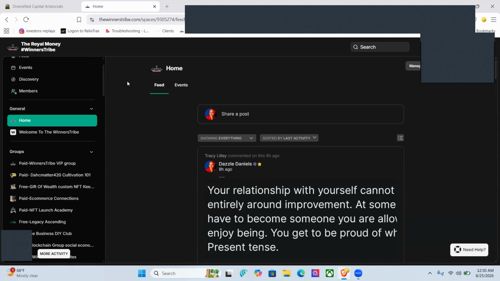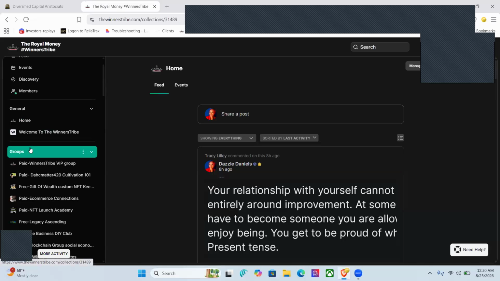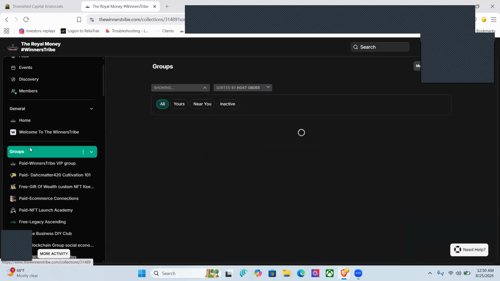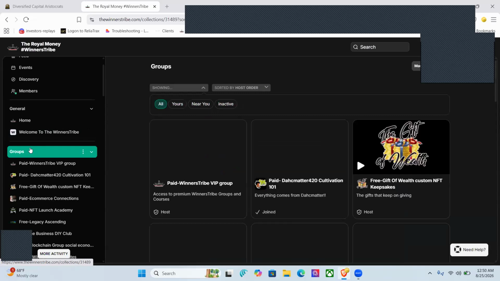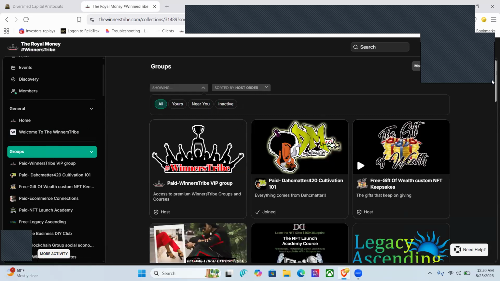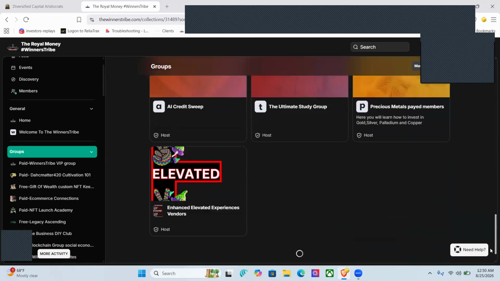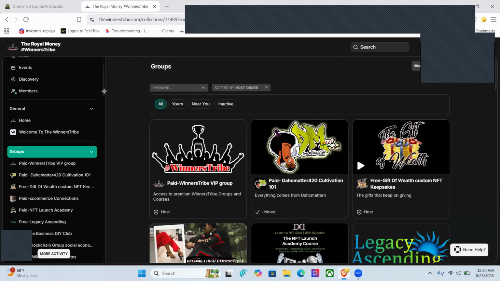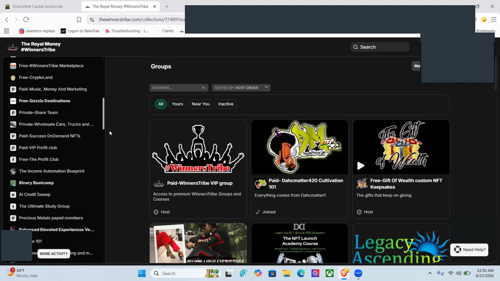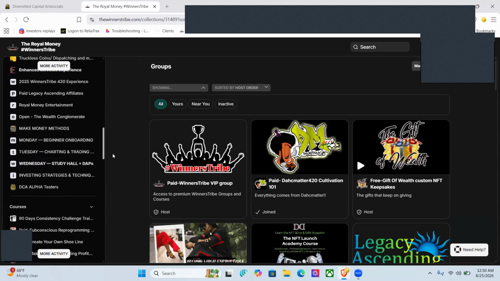Okay, so a lot of the replays from classes are in the groups section. So we're going to hit the word groups, right? And once you hit the word groups, you'll see all of the options of different groups that you can join. Now, particularly, like I said, for the replays, you're going to want to look in the groups section and you'll see all of the groups for the class replays right here from making money methods on down.